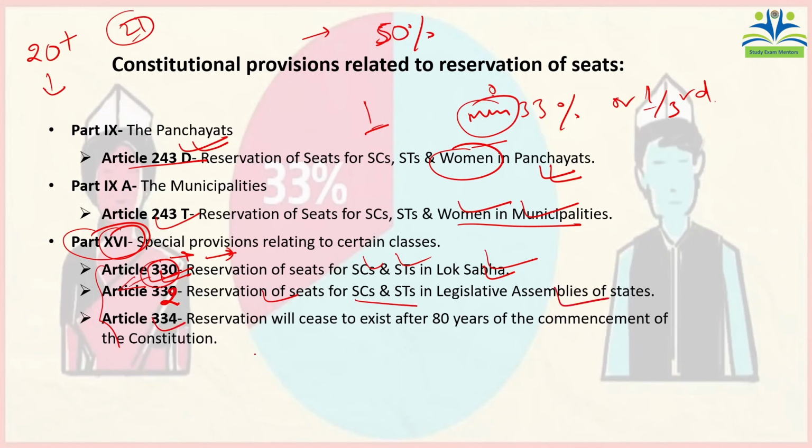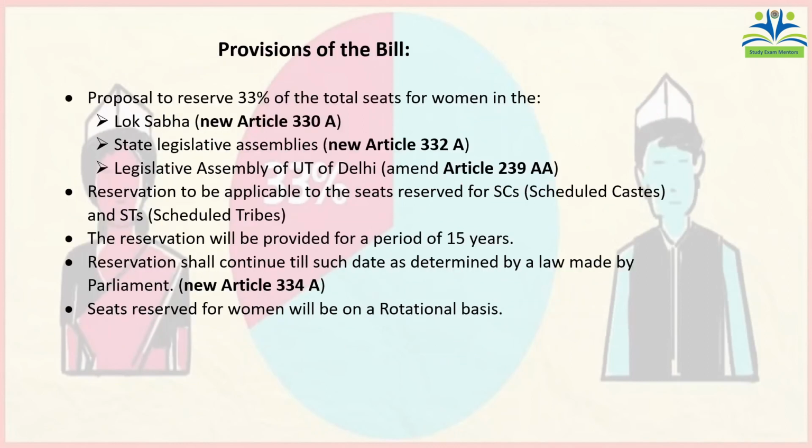Then Article 334 says that the reservation will not continue for infinity. Reservation will only be for a limited period of time. And earlier it was only for 10 years. Then after every 10 years it would increase. And the current provision is that the reservation for scheduled castes and scheduled tribes would be for 80 years. Now let us come to the most important part, the provisions of this bill.